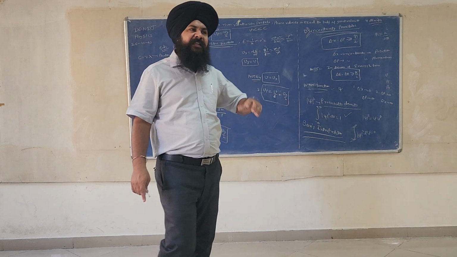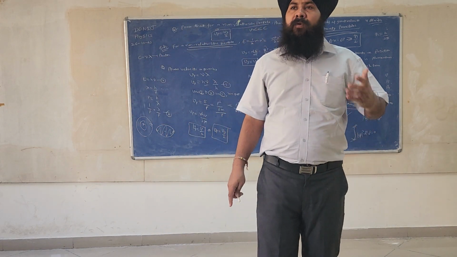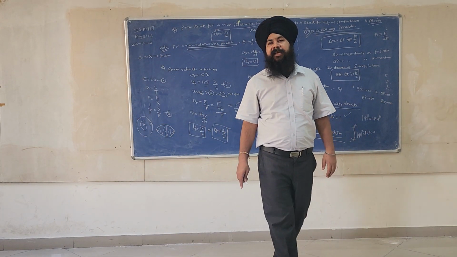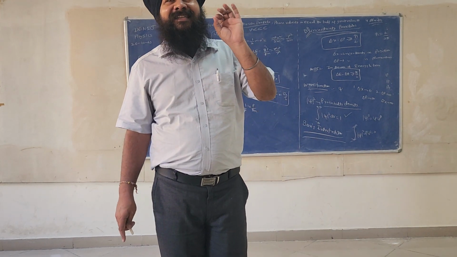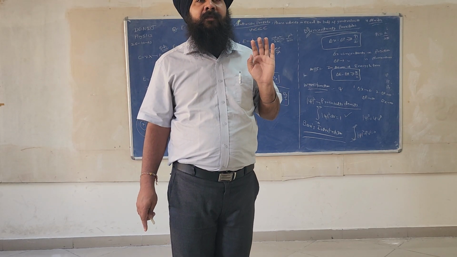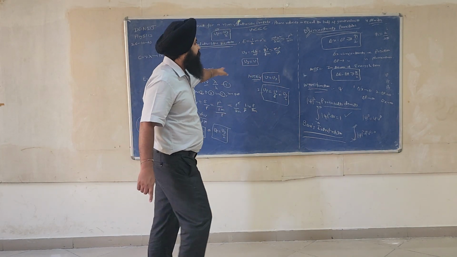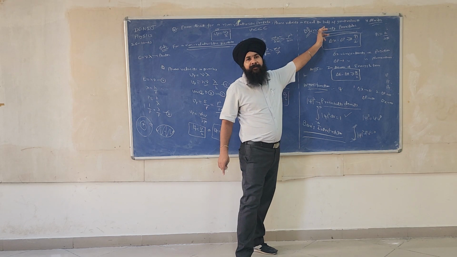So that is why quantum mechanics only talks about the probability, because we cannot locate the exact position of the particle. That is already said by the Heisenberg uncertainty principle.